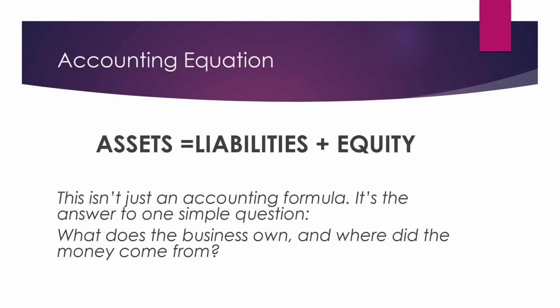Now, that is your accounting equation. Your assets, whatever you have as a business, is as a result of combining what you owe and what you have, combining your liabilities and your equity, what you owe and what you have that you're bringing into the business. When you add those two together, that is your asset. This is the accounting equation. This isn't just an accounting formula, it's the answer to one simple question. What does the business own and where did the money come from?